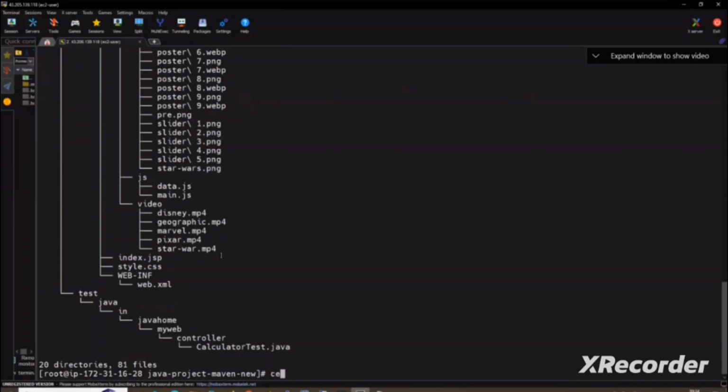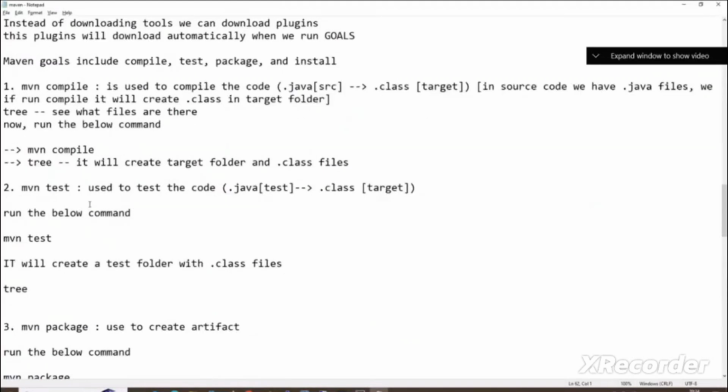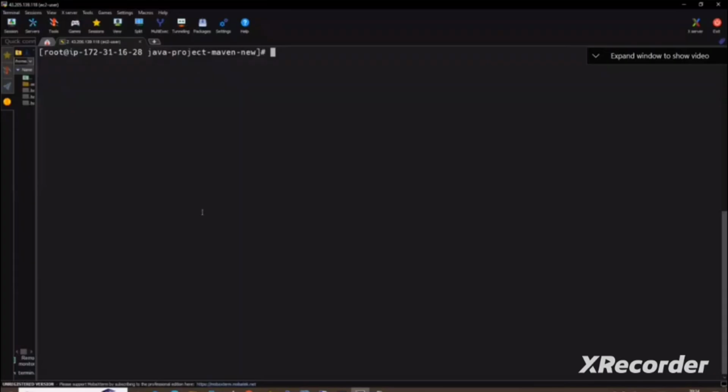Okay, fine. So what's the first command that I need to do? Maven validate. Validate is fine. I told you about goals, so let's go directly and do Maven compile. You can do Maven validate also. So what do we do first? Maven compile. Enter.